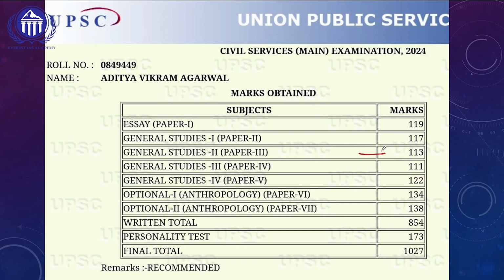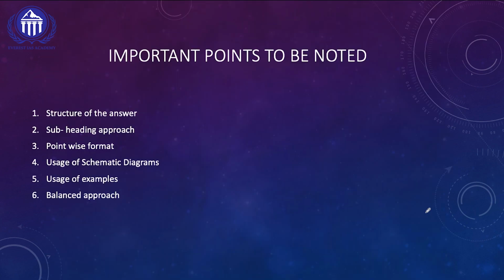If you look at his marks also in the GS paper 2 component, out of 250, he got 113 marks, an average of 5 and up to 6 marks per question. So if you look at his overall mains marks also, he has got one of the highest marks in India, 2 more than all India rank 1 Shakti Dubey. That is why we have been repetitively following Aditya Vikram Agarwal's answer writing technique for our answer learning series also.